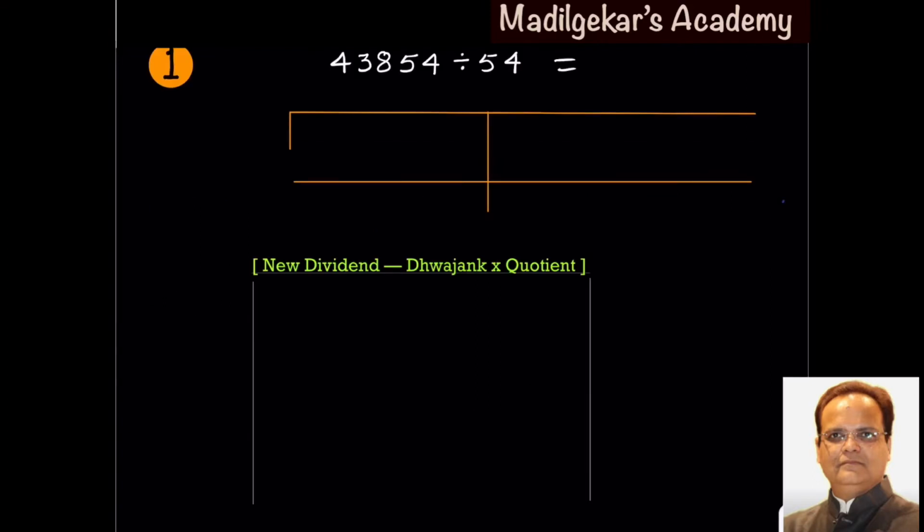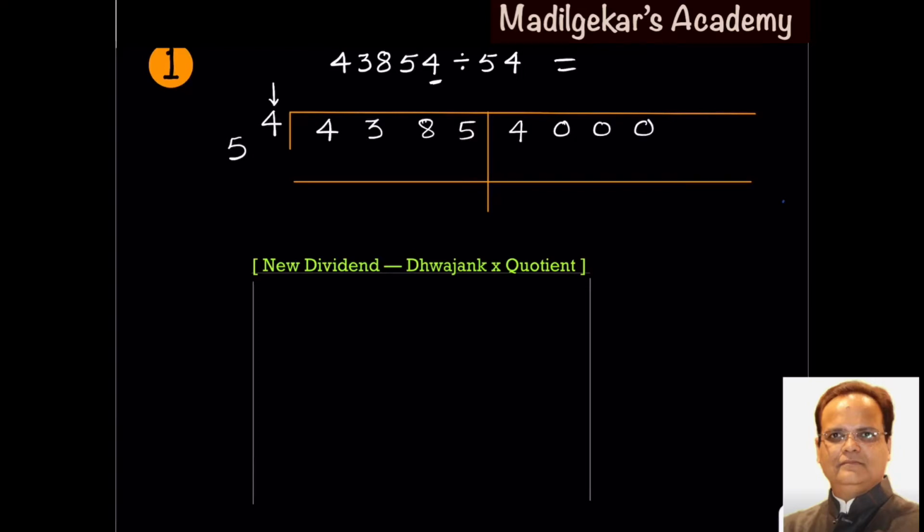Let's solve the first example. Here 43854 is to be divided by 54. Bifurcate this 54 as operator 5 and dvajank 4. How to write the dividend? Since dvajank has one digit, you separate the last digit of the dividend. So the dividend is to be written as 4385, and 4 is to be separated. If you want to find the answer in decimals, take zeros in the dividend.